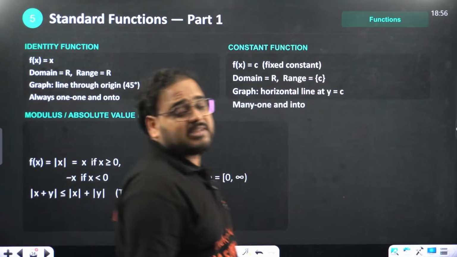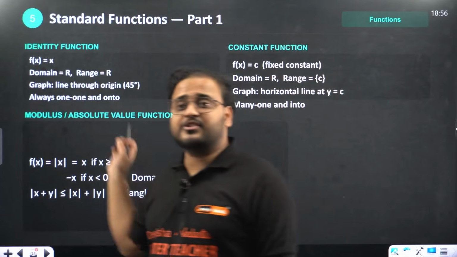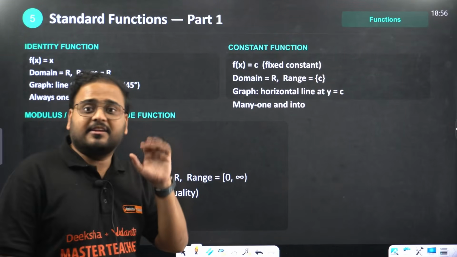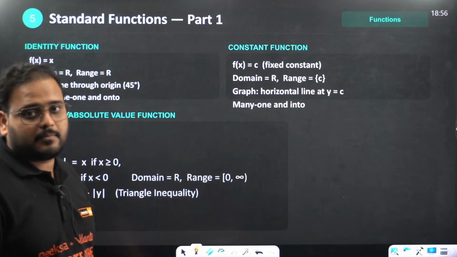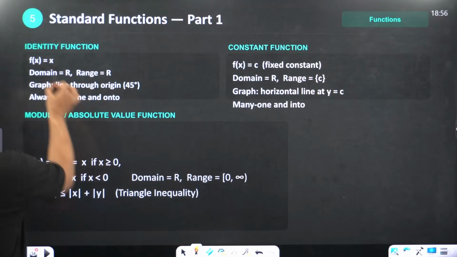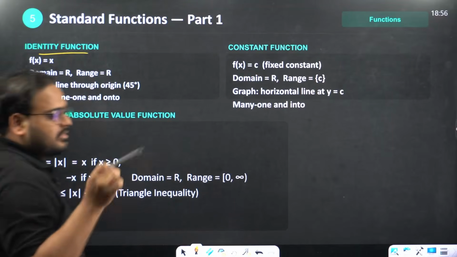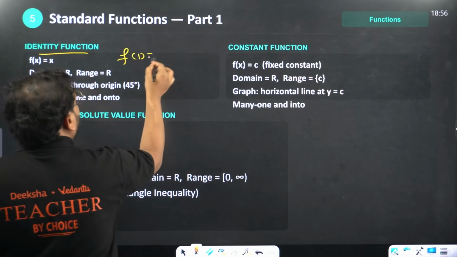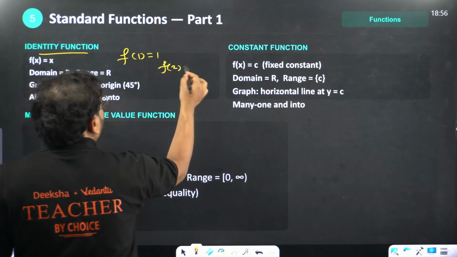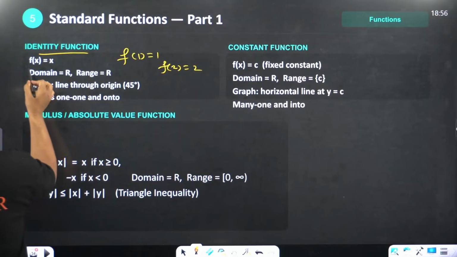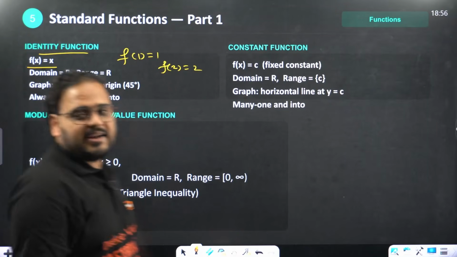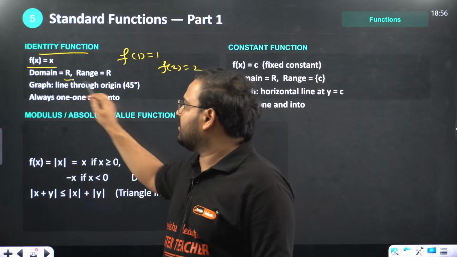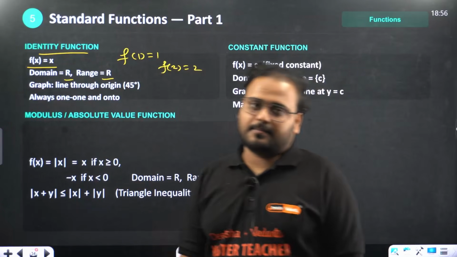Standard functions have some examples, and on these definitions there are 5 mark questions. I have taken some and I'll show you as well. Identity function means the input gives back the same value. So f(1) is equal to 1, f(2) is equal to 2, and so on. When f(x) equals x, it is called the identity function. Domain is all real, range is all real. You have to remember that.